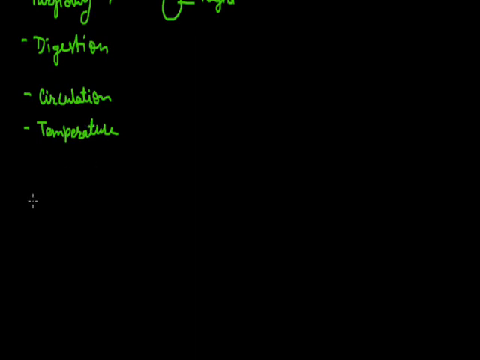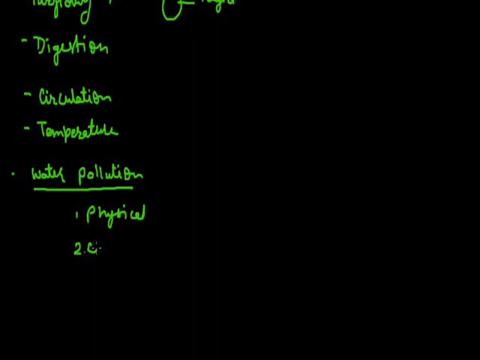Whenever any undesirable change occurs in the water, we say the water becomes polluted. This is due to undesirable changes in the physical, chemical, and biological nature of water.